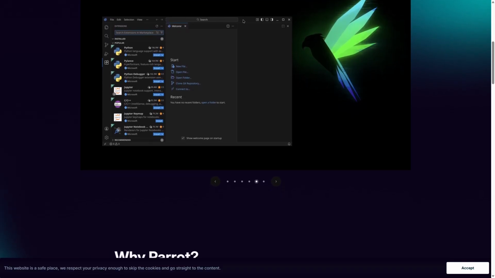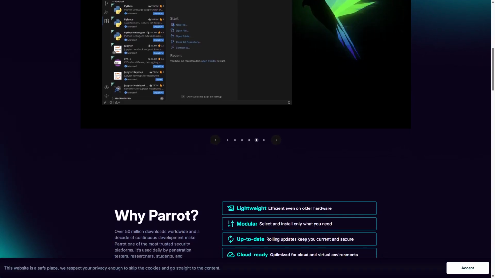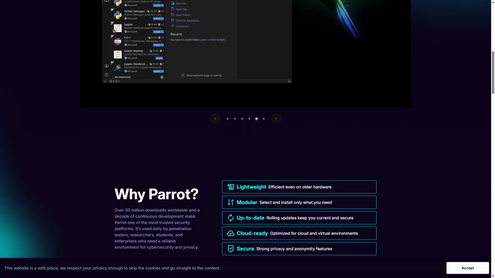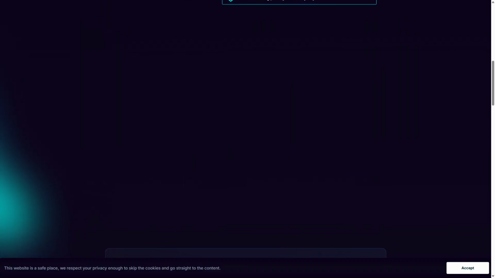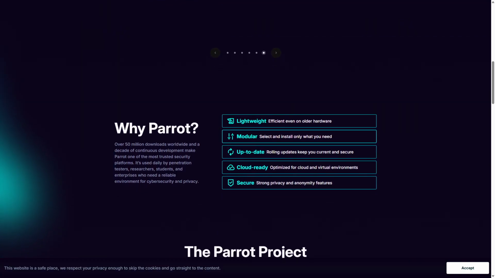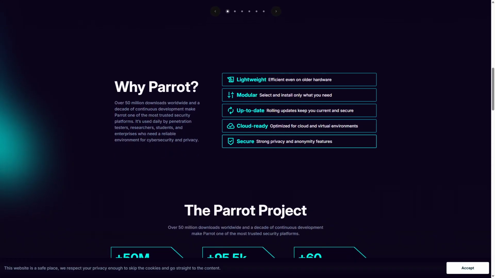Parrot OS is ideal for ethical hackers, forensic analysts, and privacy-conscious users who want a ready-to-use secure platform without manual configuration. It balances usability with advanced security, making it accessible to users with intermediate Linux experience.